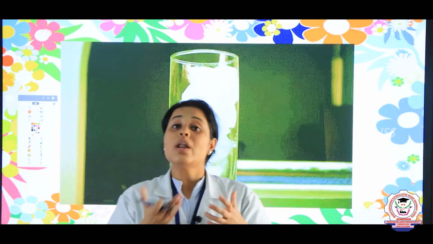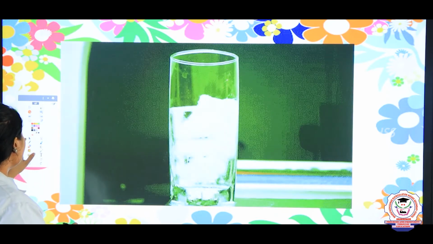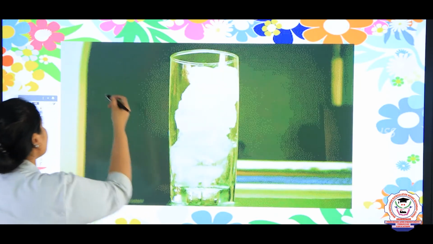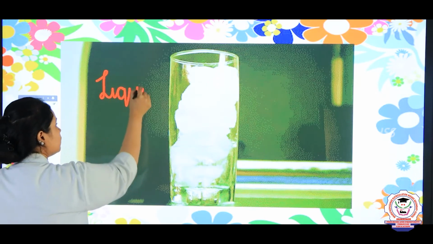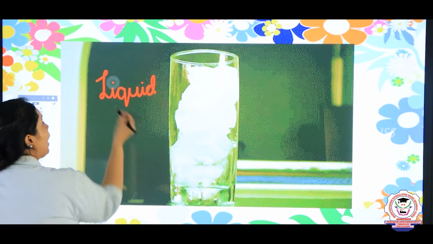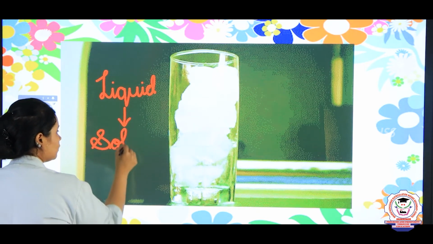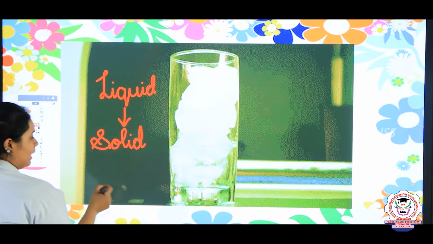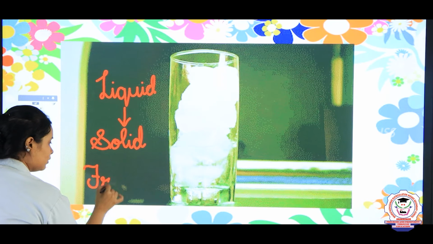So children, solidification means what? Solid is becoming. Ice is a solid, right? So that is why you can call it solidification, or you can call it freezing. Okay? So here I will write: liquid, when it is getting converted into a solid, the process is known as freezing.